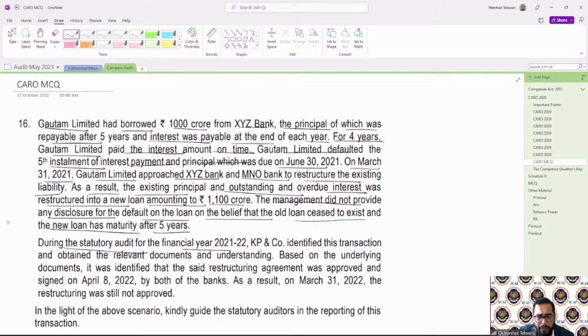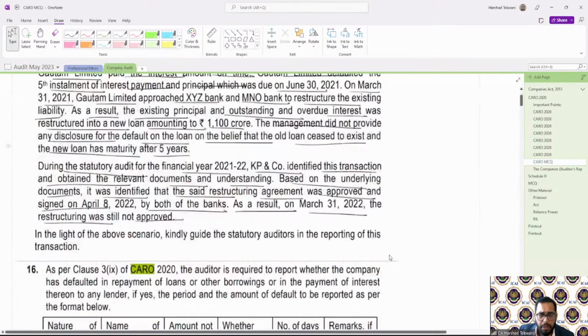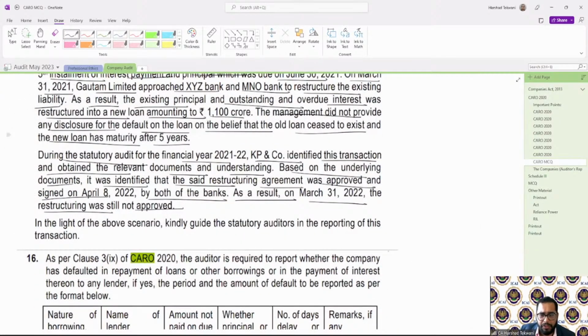During the statutory audit of financial year 21-22, KP Limited identified this transaction and obtained the relevant documents and understanding. Based on the underlying documents, it was identified that the restructuring agreement was approved and signed on 8th April 2022 by both of the banks. As a result, on 31st March 2022, the restructuring was still not approved. In the light of this scenario, kindly guide whether the statutory auditor is required to report this transaction anywhere.